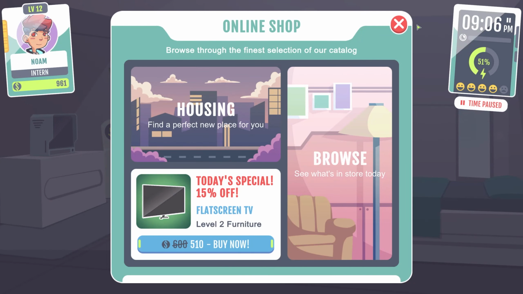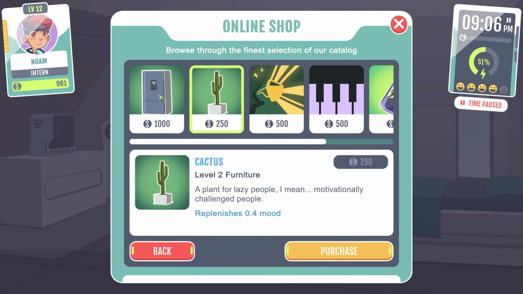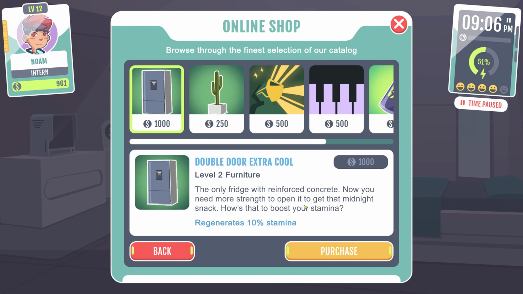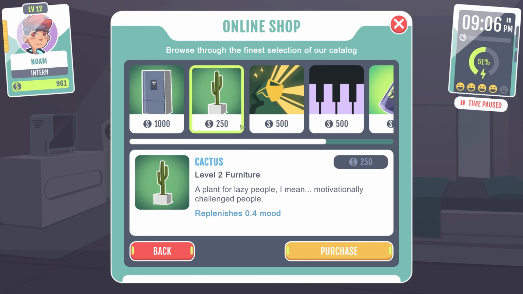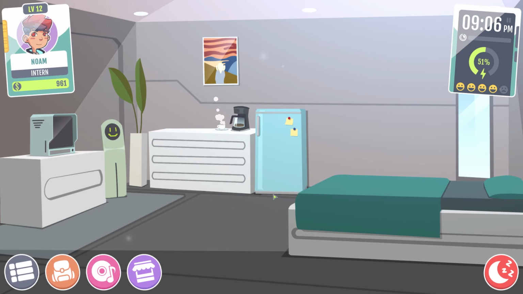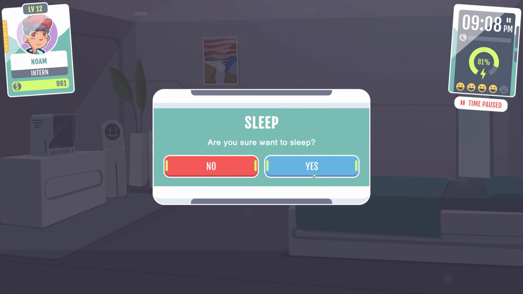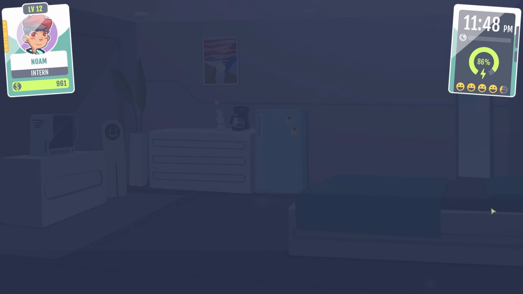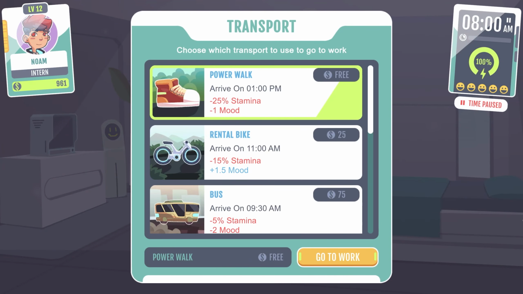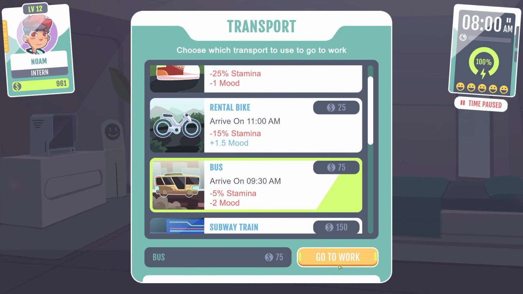Ooh, could get a better TV, but we won't. Anything in this thing? Ooh, a better refrigerator, which we can't afford. Oh well. You know what, maybe we'll have ourselves a coffee. And have some sleep. Now, one could argue perhaps you shouldn't drink a coffee right before bed, but you can't tell me what to do. We're taking the bus to work.